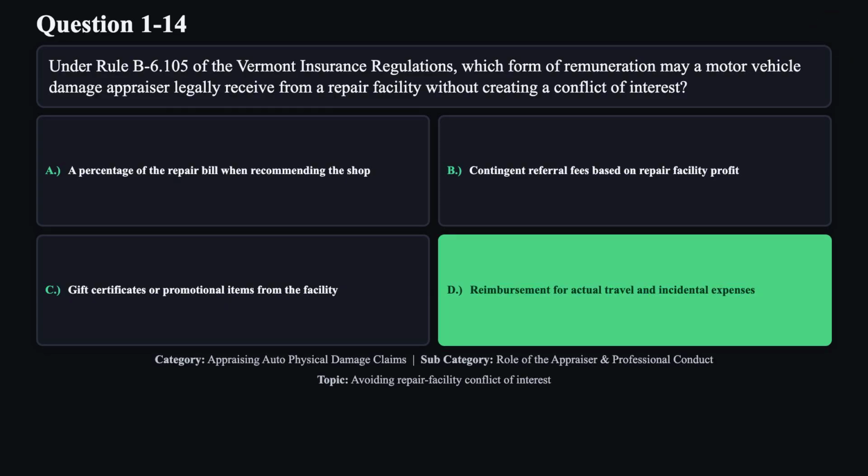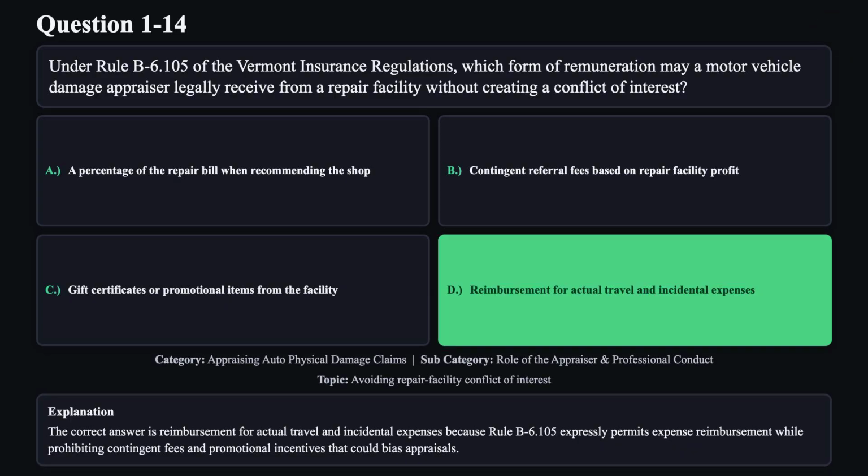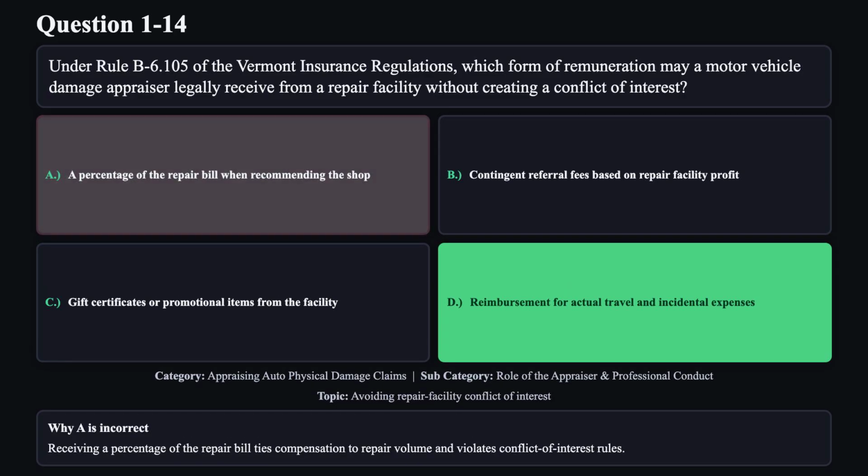The correct answer is D. The correct answer is reimbursement for actual travel and incidental expenses because Rule B6.105 expressly permits expense reimbursement while prohibiting contingent fees and promotional incentives that could bias appraisals. Reason A is not correct. Receiving a percentage of the repair bill ties compensation to repair volume and violates conflict of interest rules.